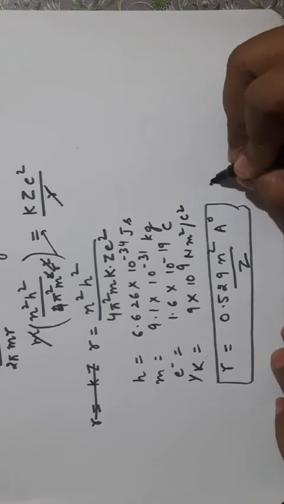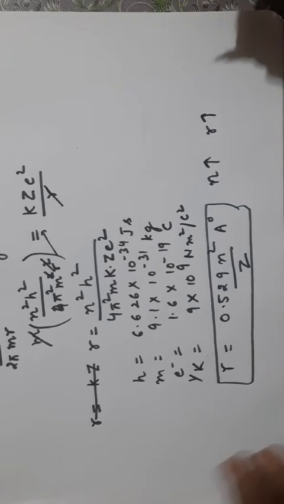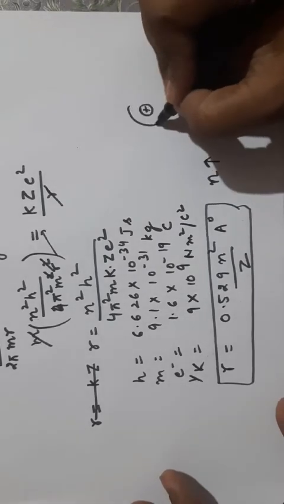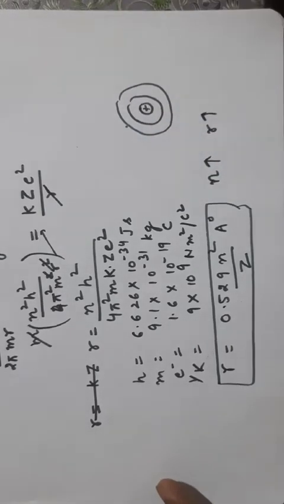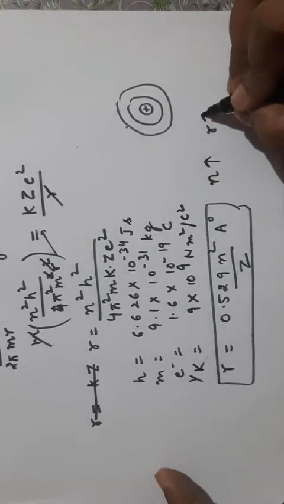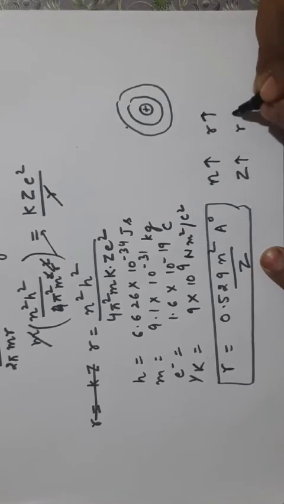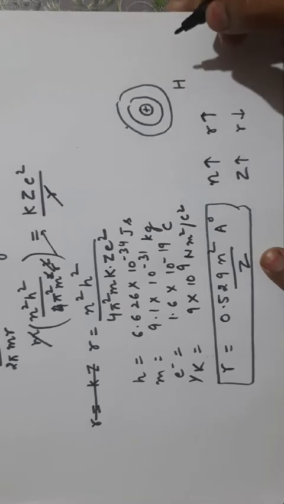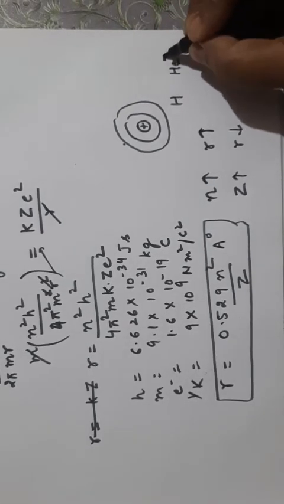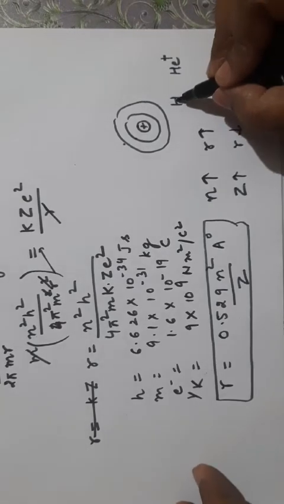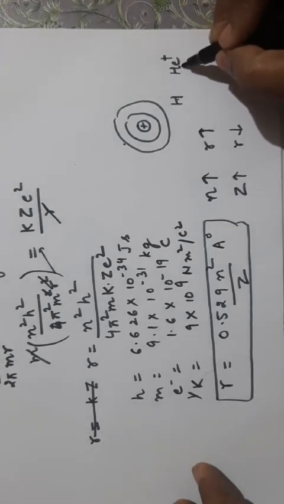That means as n increases, radius increases, which is obvious. When this is the nucleus and we move away from the nucleus, the number of shells is increasing, which means the radius will increase. So as n increases, r also increases, but as z increases, the radius will decrease. If we compare the radius of the first orbit for hydrogen and helium, atomic number 1 and atomic number 2, the radius will come out to be less for helium.